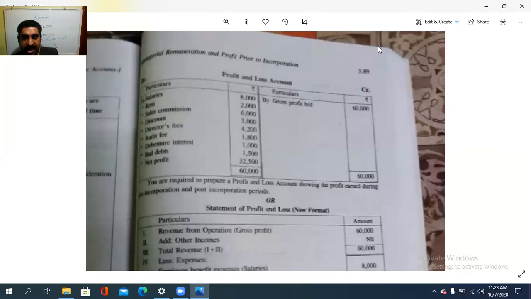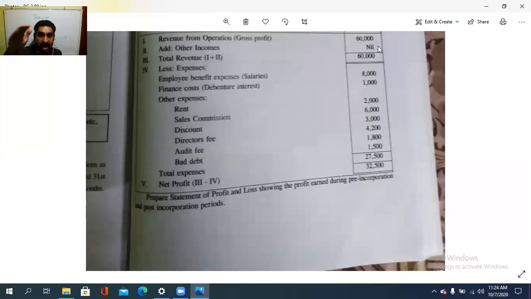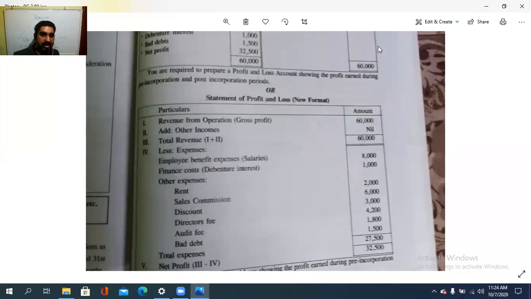See, the items in the P&L account: the salary, the rent, the sales commission, the discount, the director's fee, the audit fee, the debenture interest, the balance, the net profit, etc. And the gross profit is also there. You are required to prepare a profit and loss account showing the profit earned during the pre-incorporation and the post-incorporation period. The same is also given in a statement format.